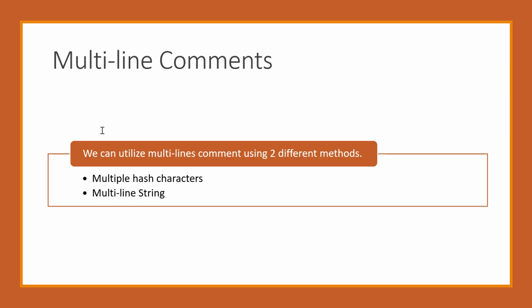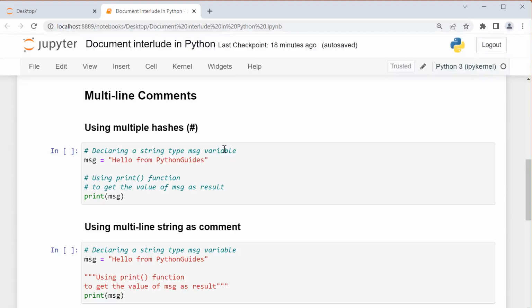As such, Python does not provide any special option related to using multi-line comments in a program. Still, we can utilize multi-line comments using two different methods. The first method is by using multiple hash characters, and the second method includes the use of a multi-line string. So let us discuss these two methods practically one by one. So here you can see some examples. Let's first understand how we can implement a multi-line comment using multiple hashes.